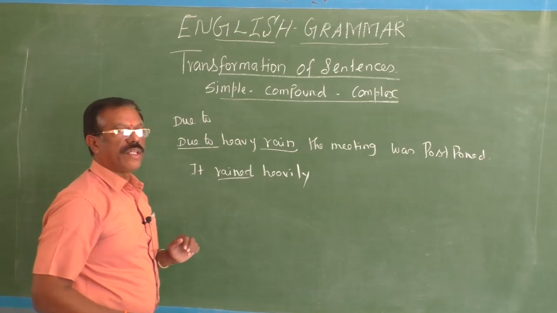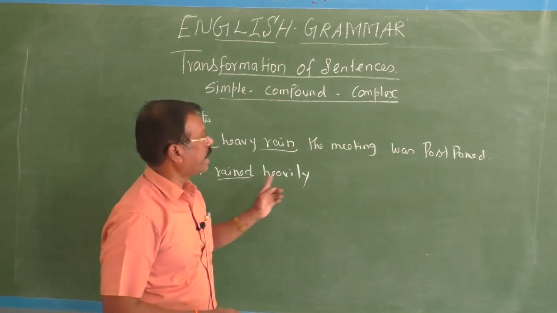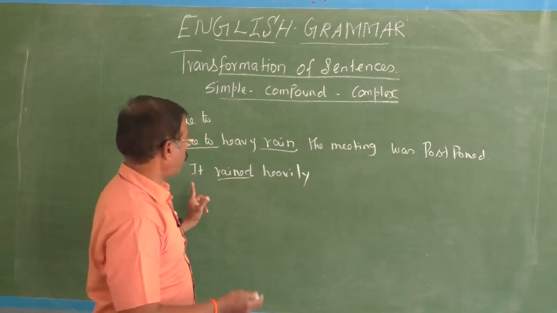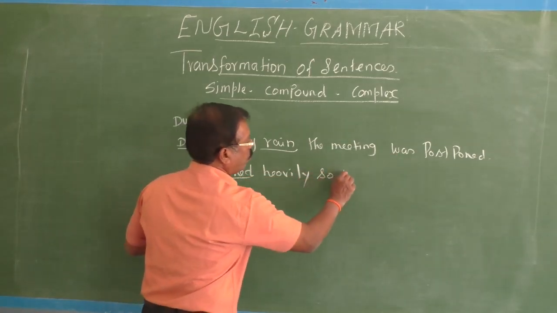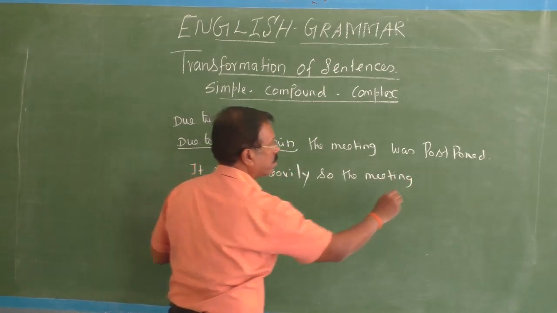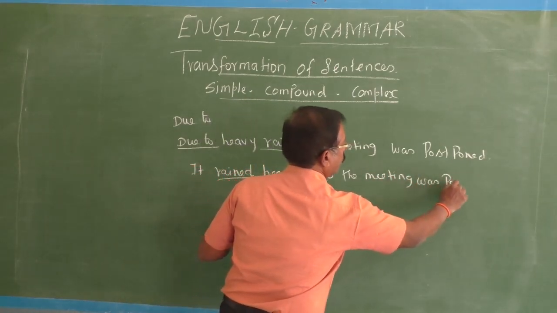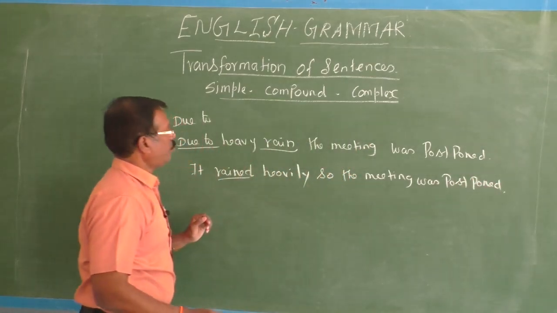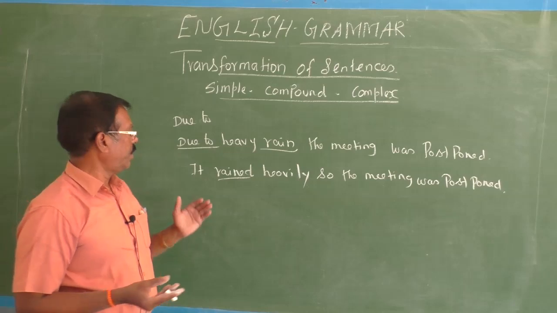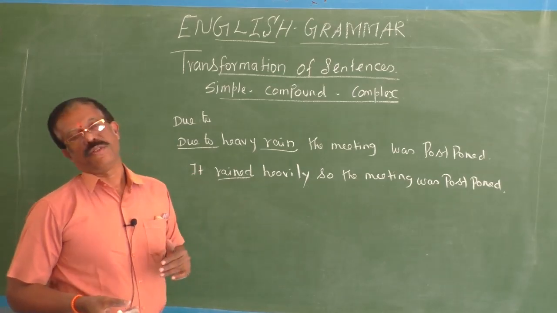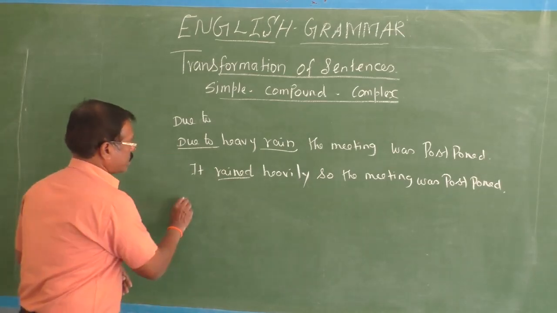See, why have I used here the past form of the verb, rained? Because here we have the past form of the verb, was. Okay, so it rained heavily. So the meeting was postponed. See, due to heavy rain, the meeting was postponed. It rained heavily, so the meeting was postponed. Okay, next, what's the complex sentence?